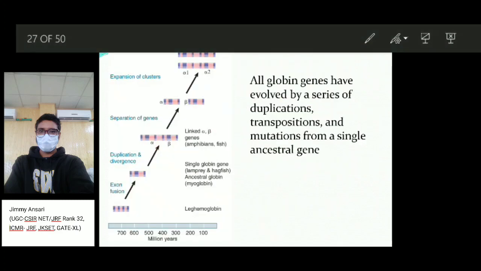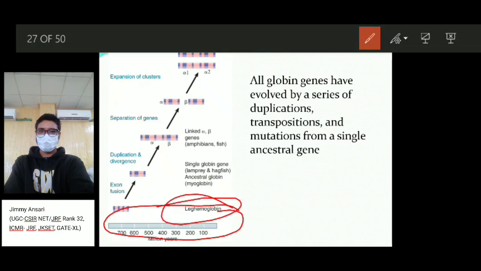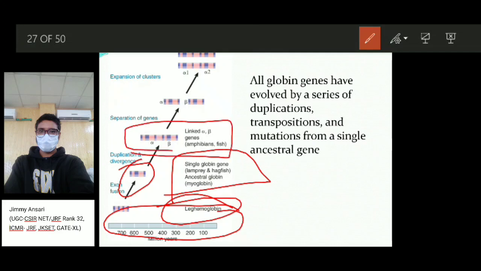The divergence in alpha globin genes, for example: hundreds of millions of years ago there was only a single globin gene, as in lamprey and hagfish, ancestral to myoglobin. After duplication and divergence it became alpha and beta genes, linked to amphibians and fishes.